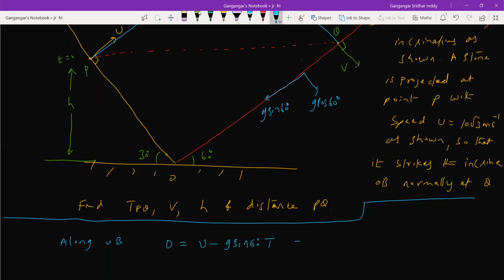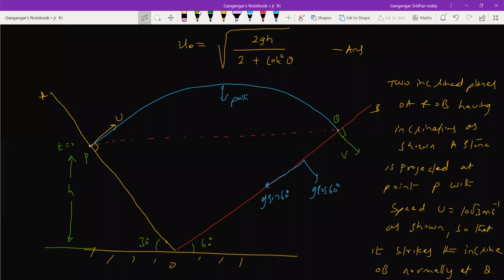So what is the value of u? u is how much? 10 root 3. 10 root 3 by 2. So solving this, we'll get time of flight 2 seconds. Try to see that along OB.